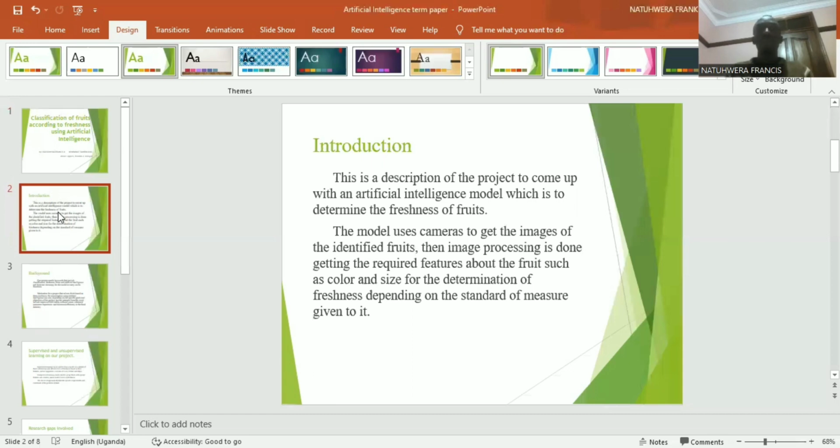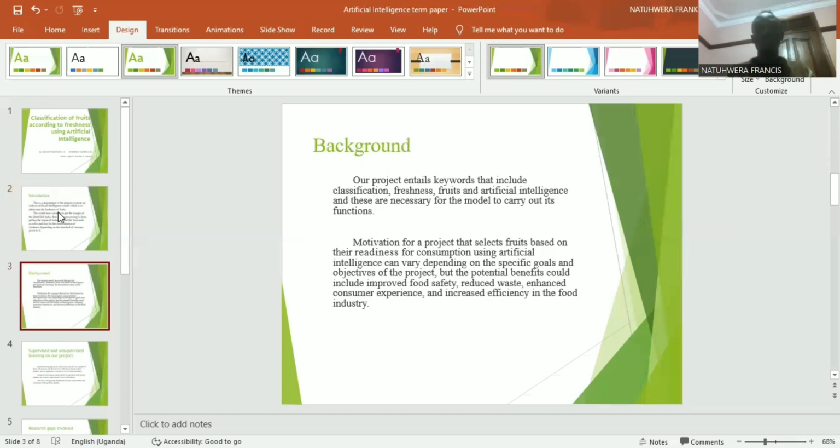From the past series of videos we'll be having, I've been trying to explain a project that is supposed to use artificial intelligence to determine the level of freshness of the fruit. So with this project, we shall be able to determine or classify the different fruits. We're using fruits such as bananas, apples, and oranges to determine whether it's fresh, stale, or rotten. That's the introduction part.